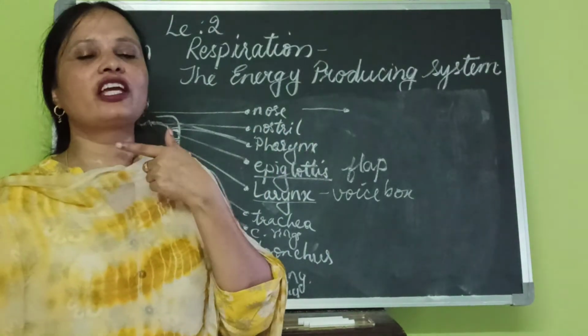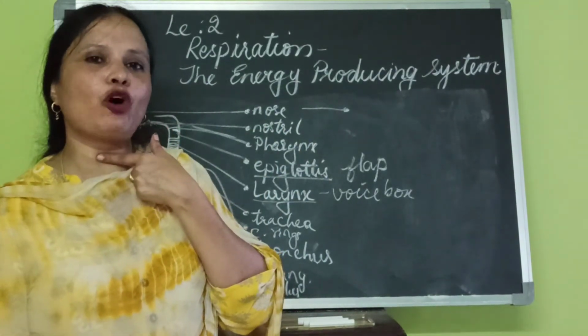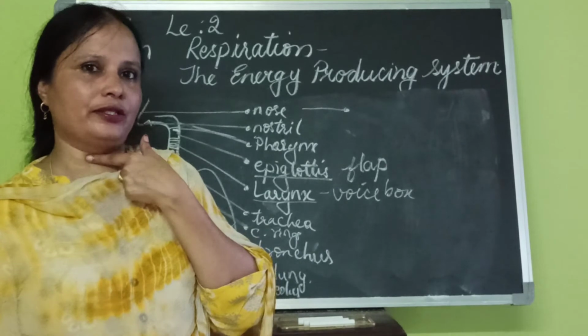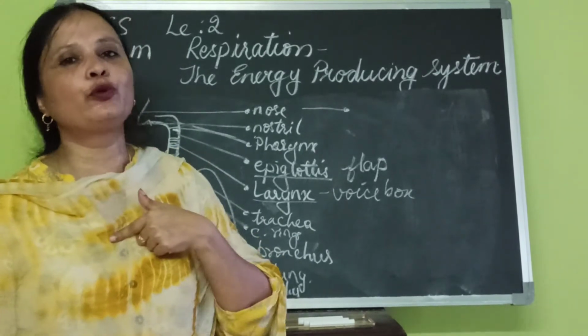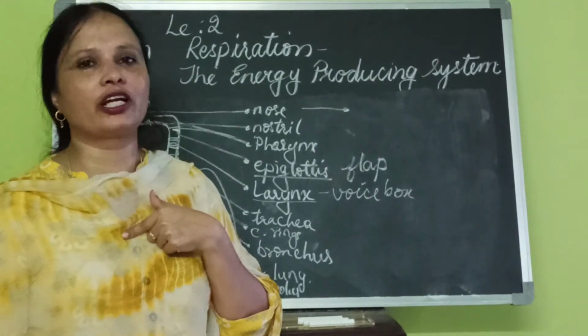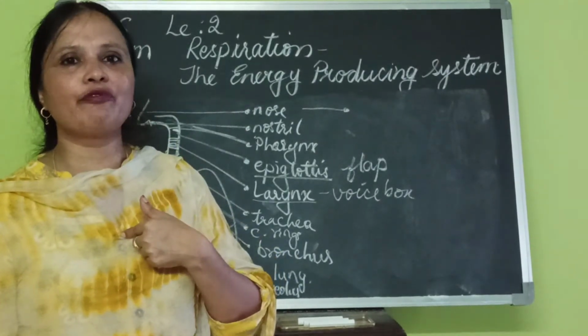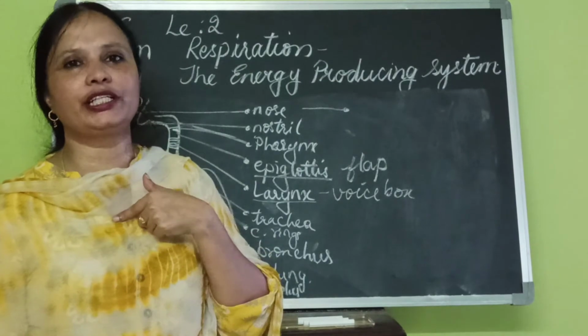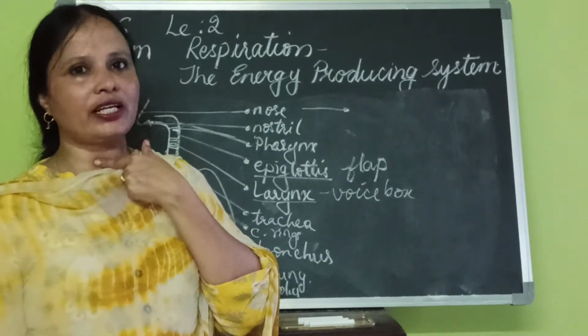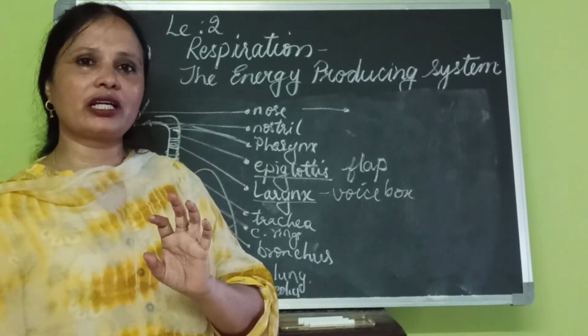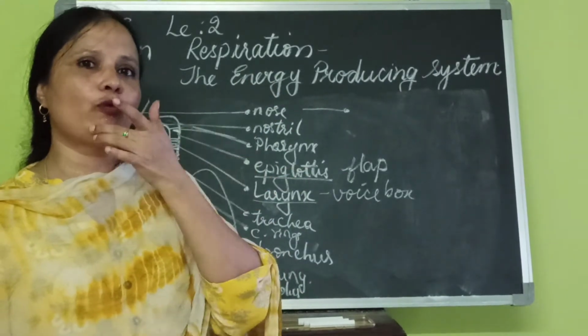Do one thing, all of you keep your finger here and keep talking. You feel the vibrations. Now try to put your finger here and do the same. You keep on talking, but you don't get any vibrations. Why, when this is all windpipe, do we get vibrations here but not here? That is because here you have the larynx. And how is it working? In it you have a voice box.